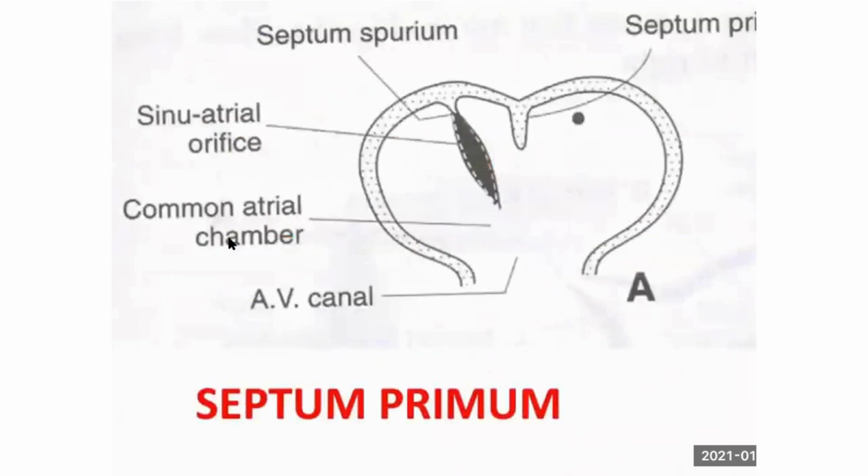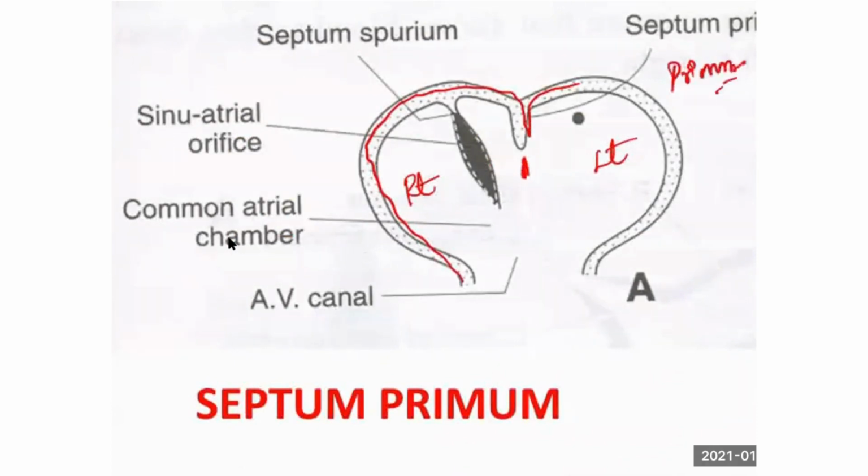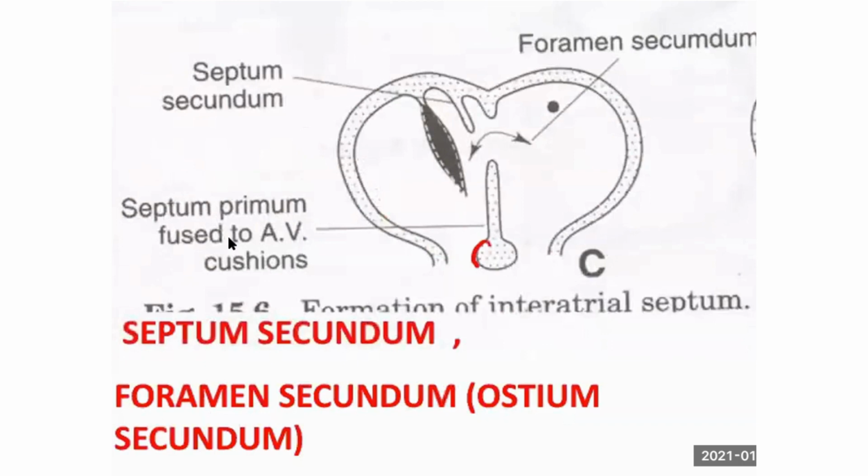Development of the interatrial septum. This is the right atrium and this is the left atrium, so you need a septum. On the roof of the wall of the heart, you get the septum primum. A musculature arises downwards. Here you get the AV canal, the fused AV cushion. See on this, this is the fused AV cushion, and from there you get the septum. This is the septum primum. One more projection is called the septum secundum.